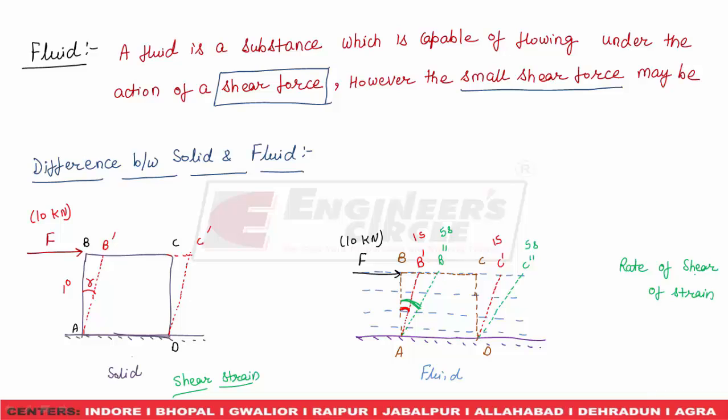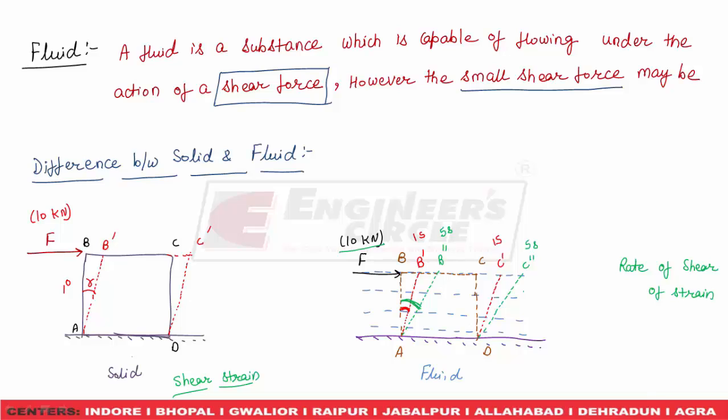It means, if I remove this 10 kilonewton force after 5 seconds, the liquid will stop at A'B' and D'C'. It will not regain its original shape. It will not come back to AB and CD. It will stop here only, at A'B' and D'C'.